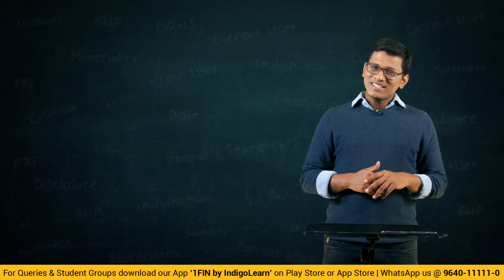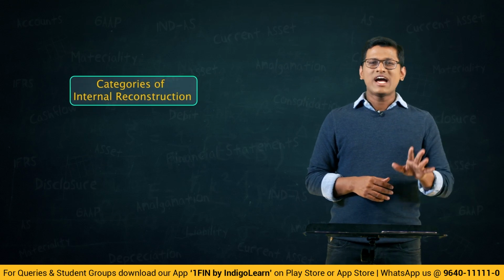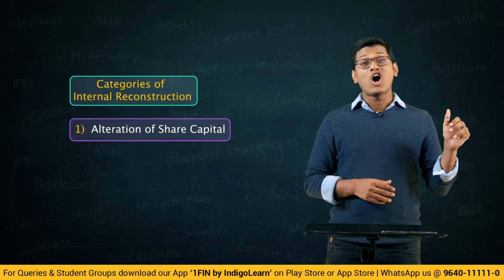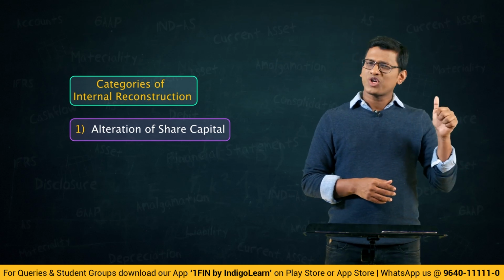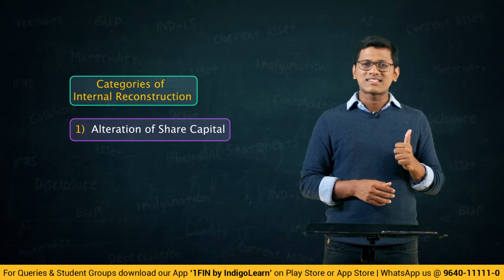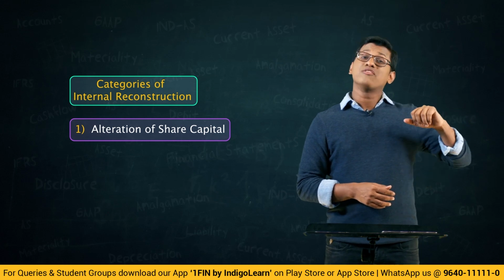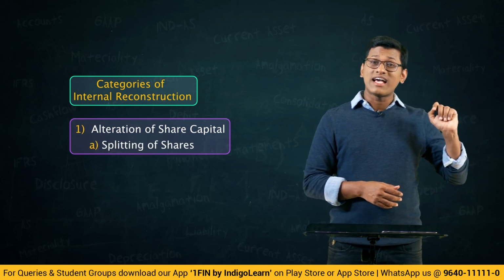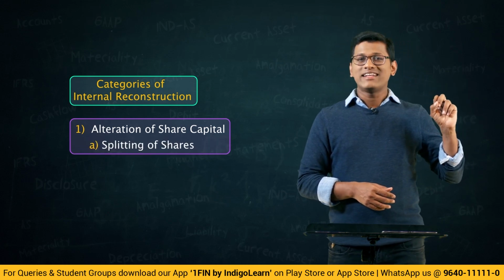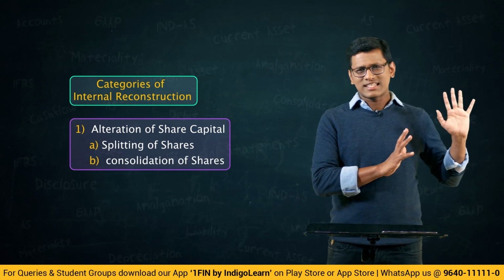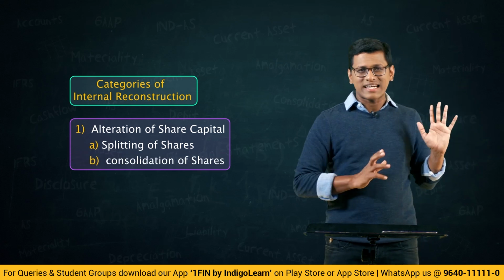Friends, under internal reconstruction, we have 5 broad categories. The first one is called alteration, alteration of share capital. We will understand what that is. Under that alteration, we have 2 subcategories. The first subcategory is called splitting of shares, and the second subcategory is called consolidation of shares. So we will understand with problems what those categories are.